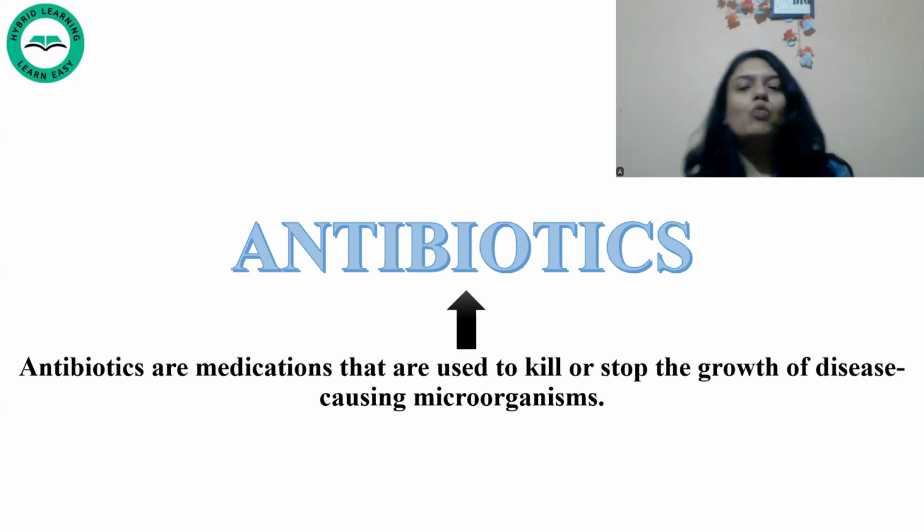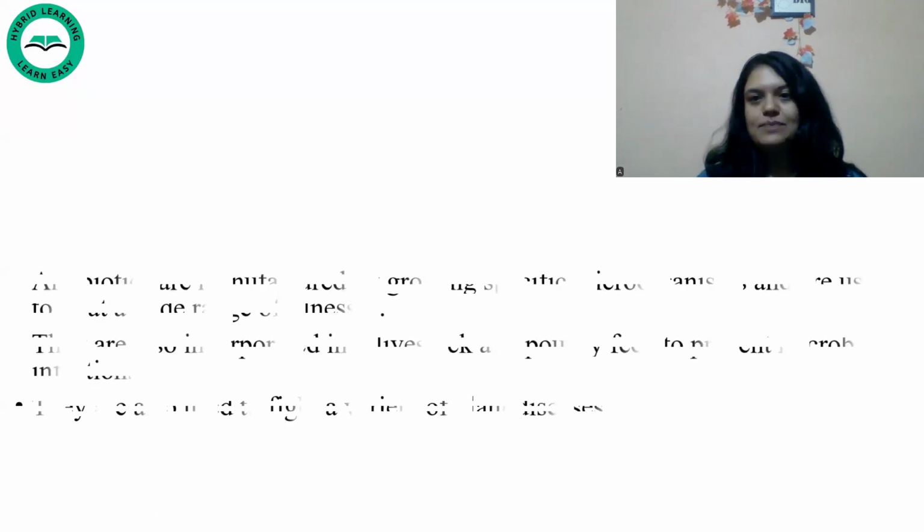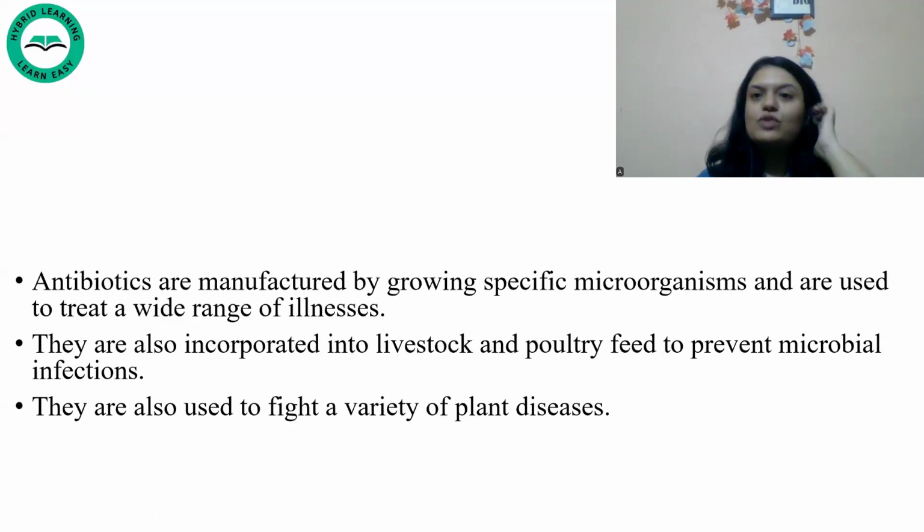Now, what are the other uses of antibiotics? It is used to treat a lot of diseases, a lot of infections, and a lot of plant diseases also. Moreover, it is also incorporated into livestock and poultry feed so that we can prevent bacterial infections.